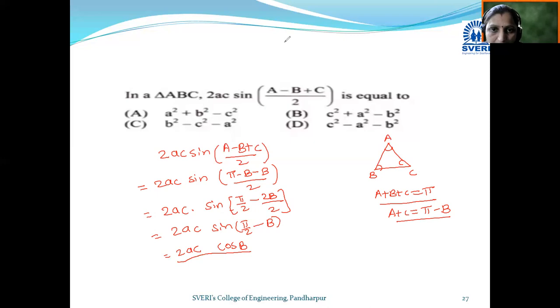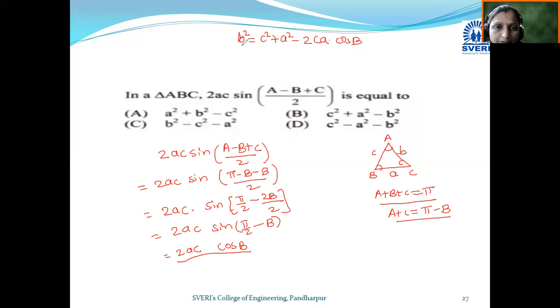If this is triangle ABC, in front of angle A is small a, and similarly b and c. Cosine rule: b square is equal to c square plus a square minus twice ca into cos B.